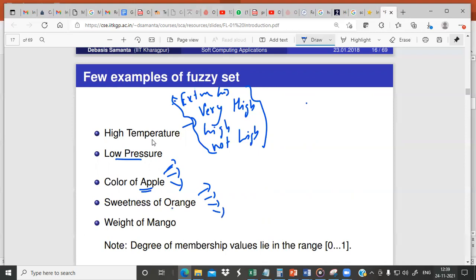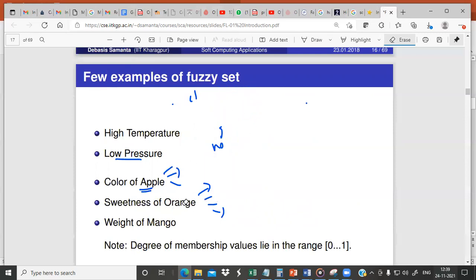Weight. Similarly, weight also. So all these are some of the examples of fuzzy data items, or fuzzy sets. And the degree of membership value for fuzzy sets always lies between 0 and 1.